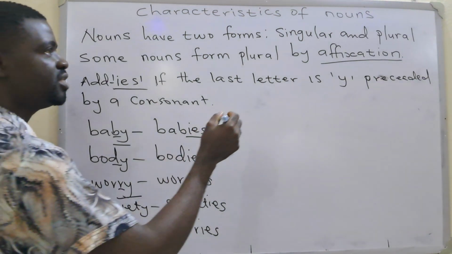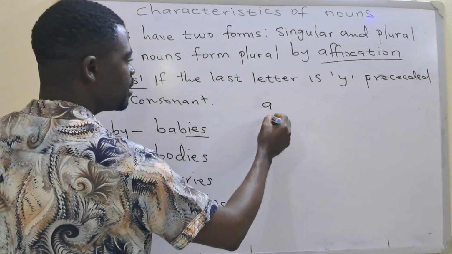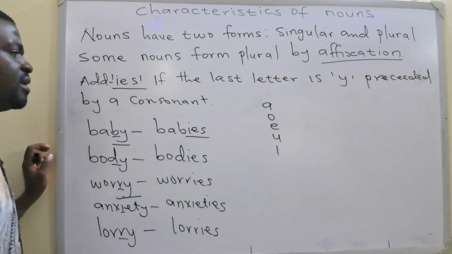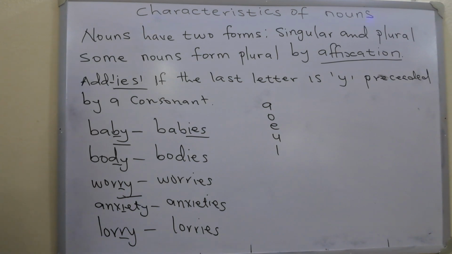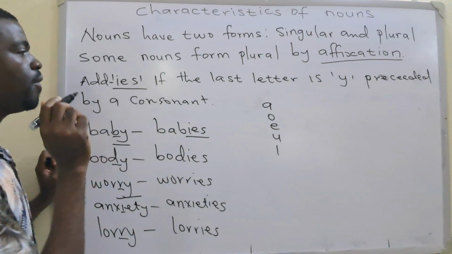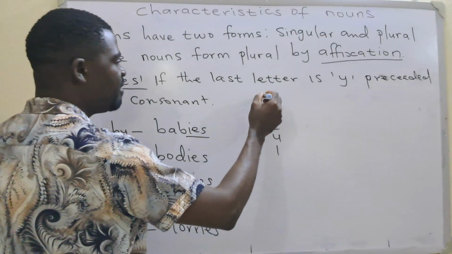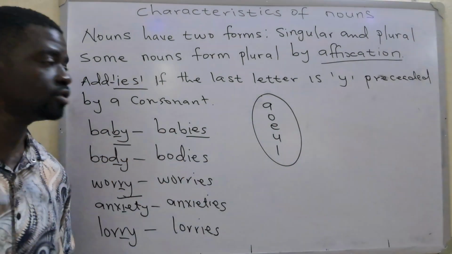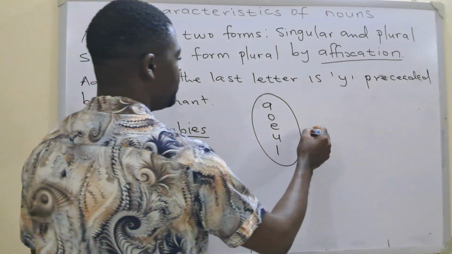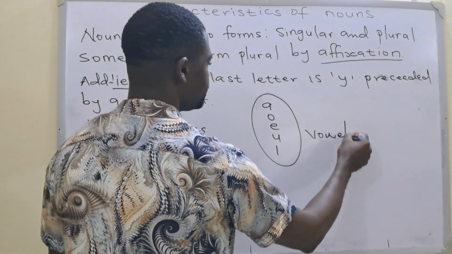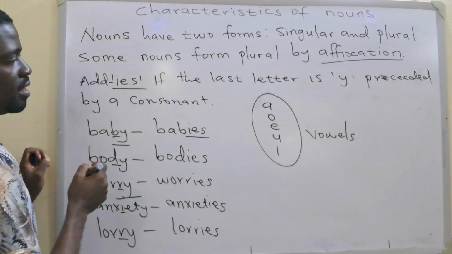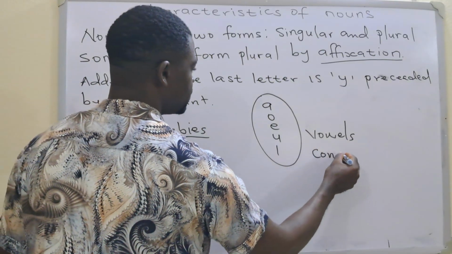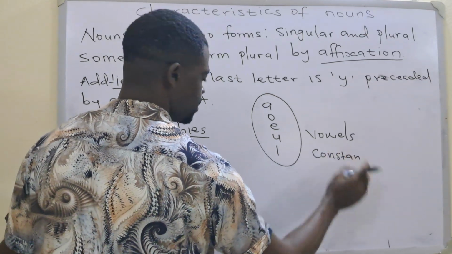You can simply use this one: A, O, E, U, I. I think this is simple enough. These are your vowels. Then the other letters, apart from these ones, are consonants.